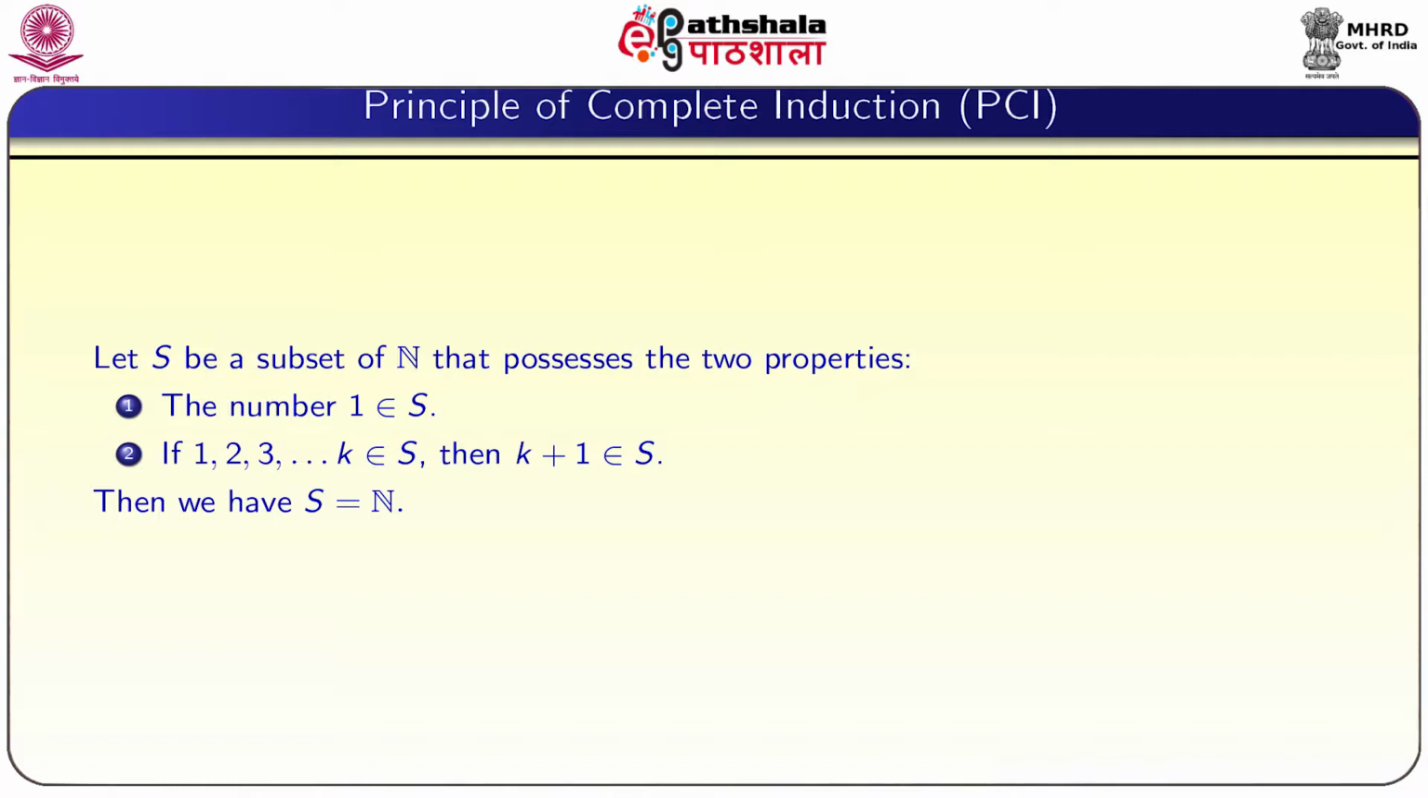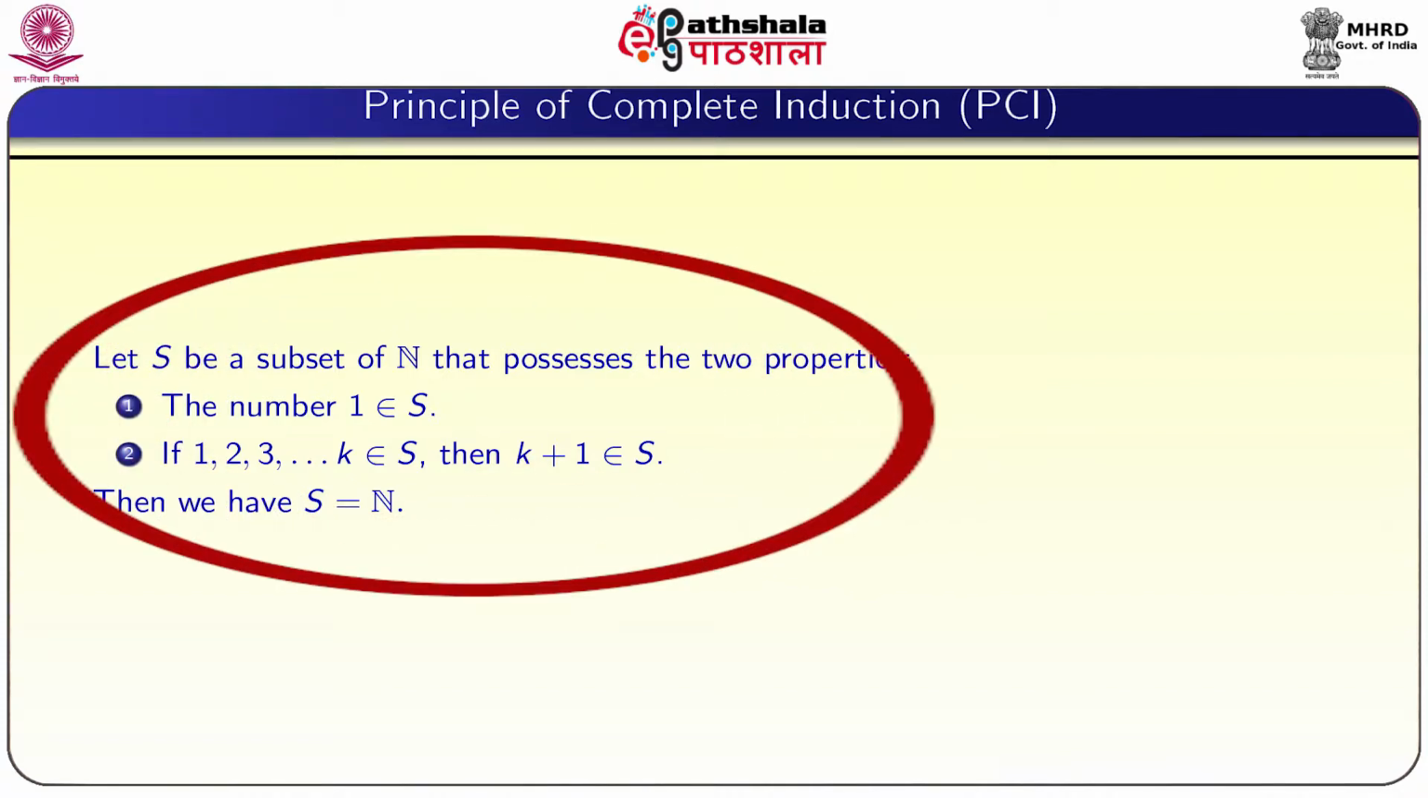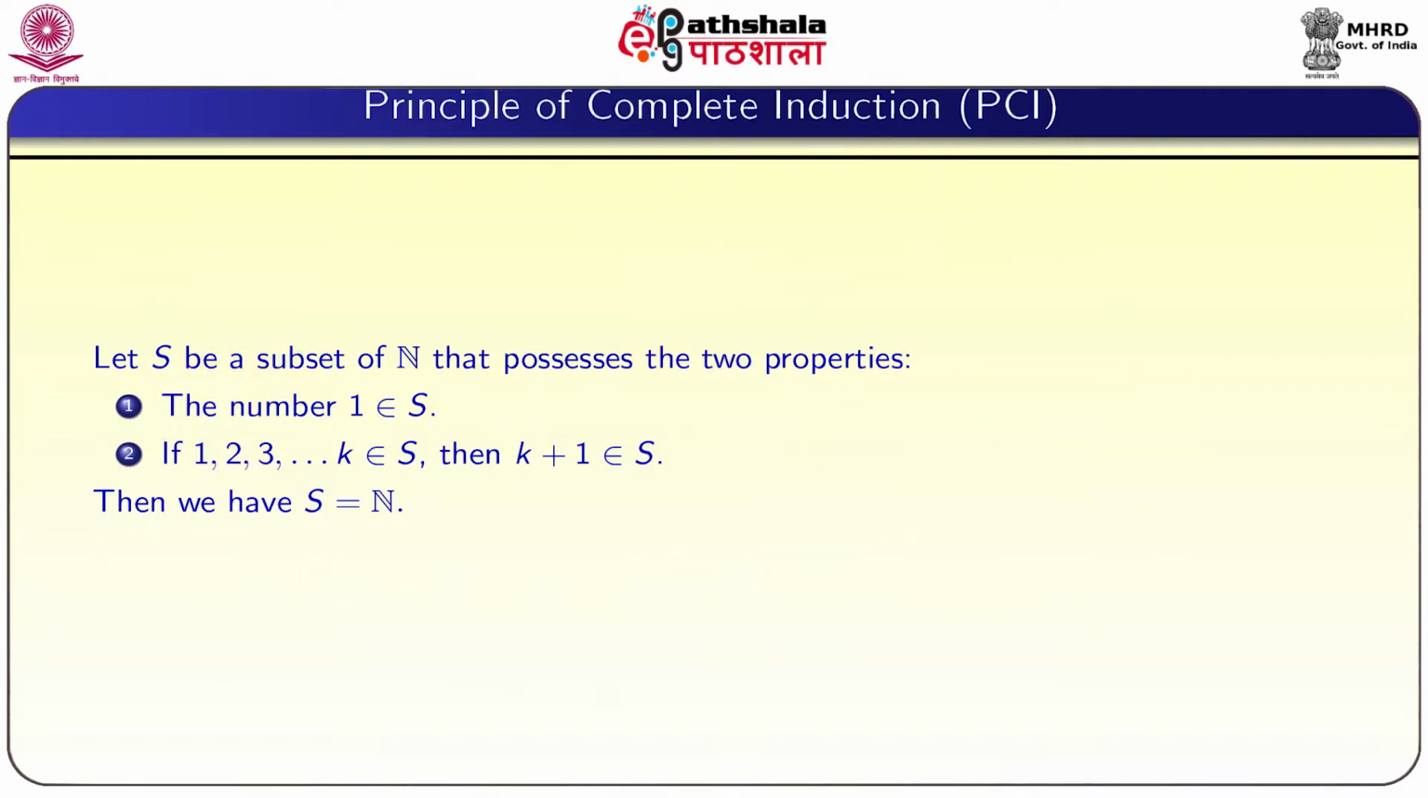Why is it called strong? In the principle of mathematical induction, in the second case, in the hypothesis, we assumed that k belongs to S, then we have to show k plus 1 belongs to S. But here we are assuming 1, 2, 3 up to k all belong to S. So, in order to show that k plus 1 belongs to S, I can utilize any of those, meaning 1 belongs to S, 2 belongs to S and so on, k belongs to S.